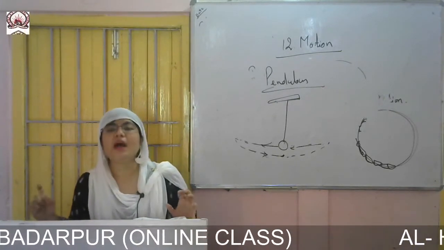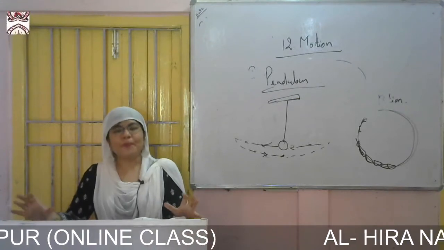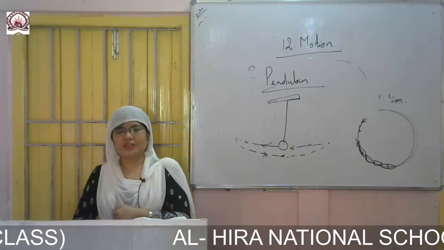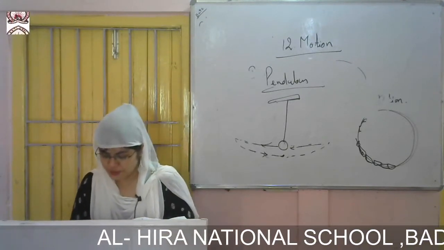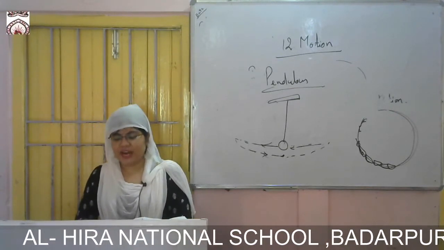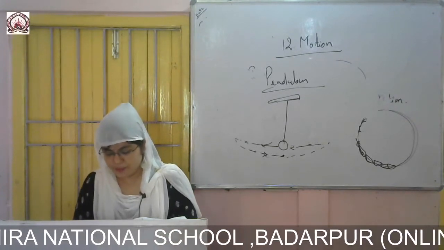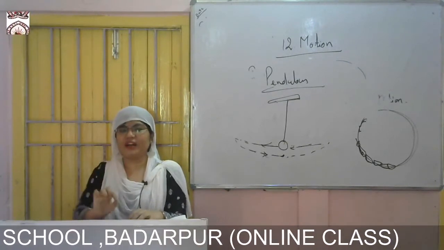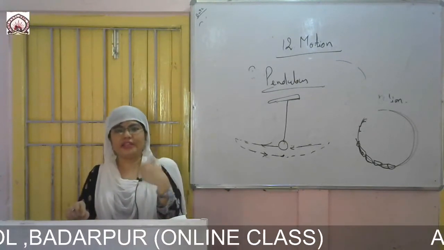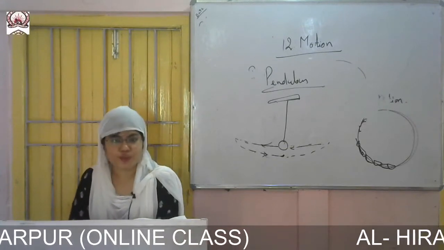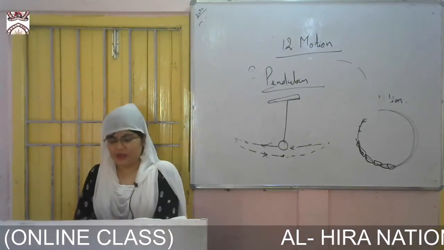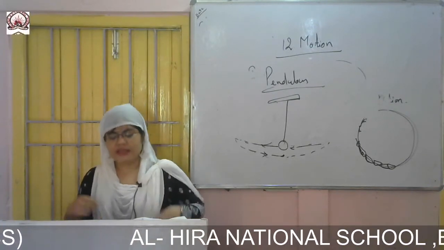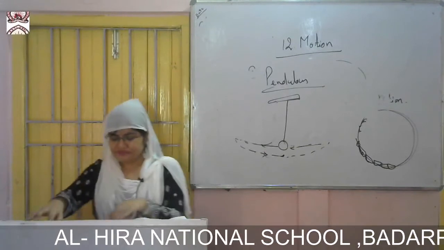So that is said to be a what? A periodic motion. Within a time limit, it is completing its rotation. The revolution of the earth around the sun is also periodic. Within a particular time it completes one revolution. The rotation of a fan is also an example of periodic motion.